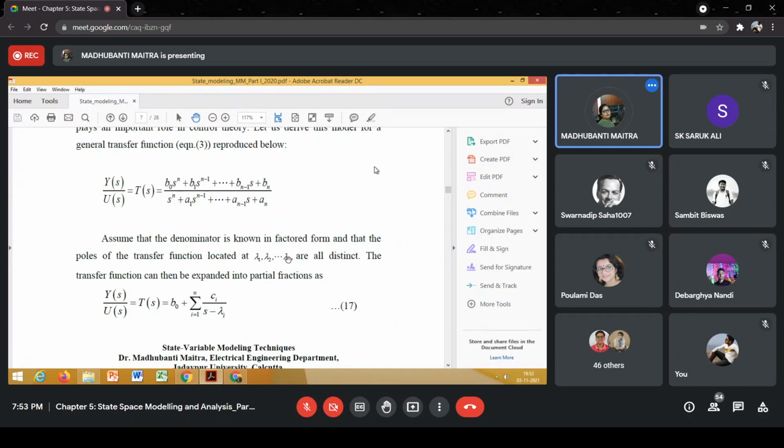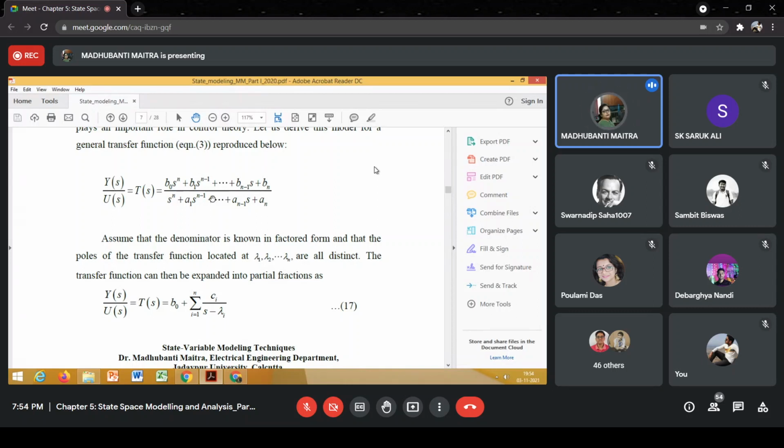Do you agree? Yes, ma'am. Closed loop poles of the system or roots of the characteristic equation. Fine. So after dividing the numerator polynomial by the denominator polynomial, we'll get this term b0 and another polynomial of the form n1 by ds, right?